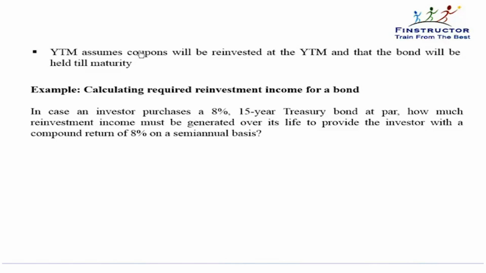Please remember that the yield to maturity assumes that coupons will be reinvested at the yield to maturity and that the bond will be held till maturity.